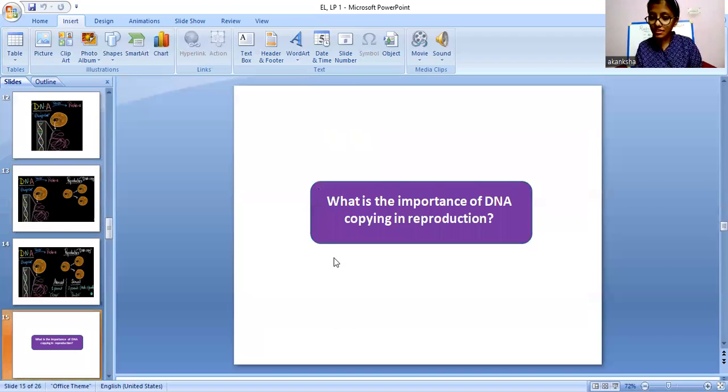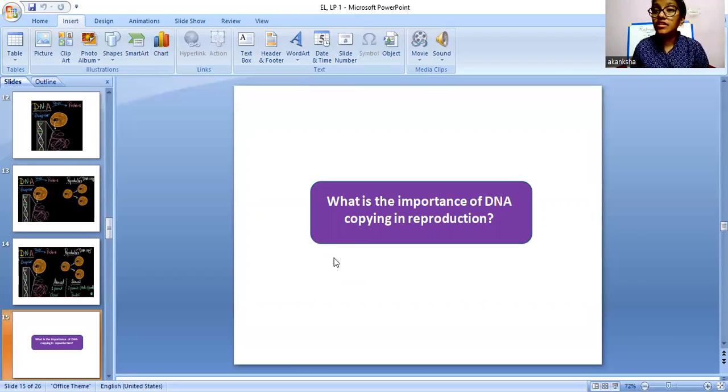Now there is a question in front of you: what is the importance of DNA copying in reproduction? You have to think very hard on this question. It is related to the first picture we saw, so you can give your answer based on the first picture.